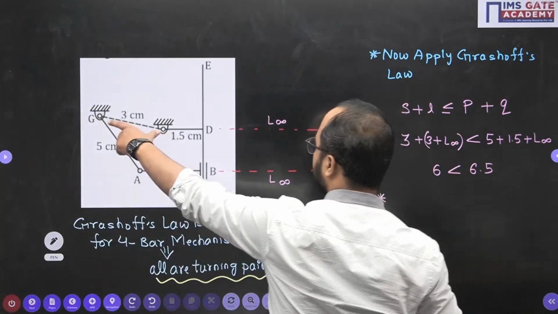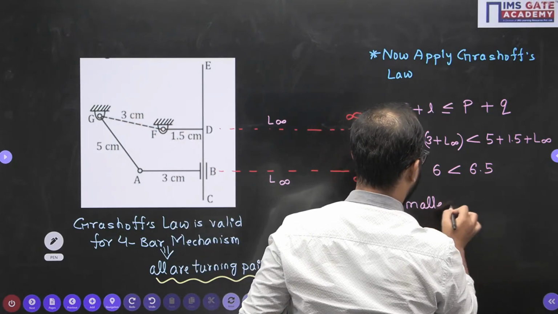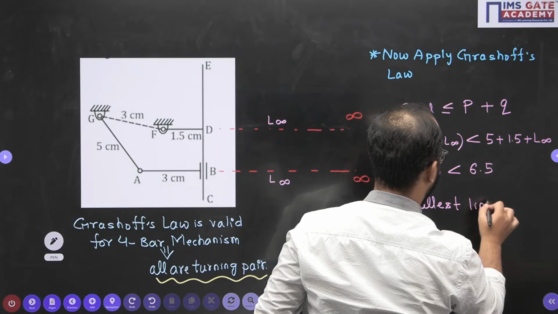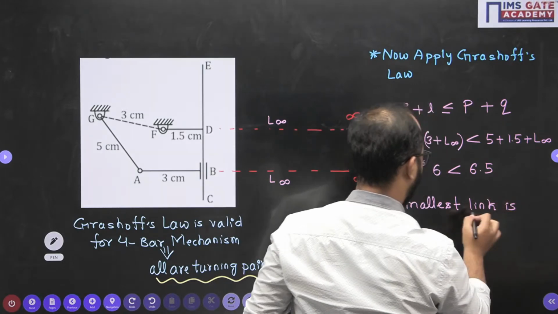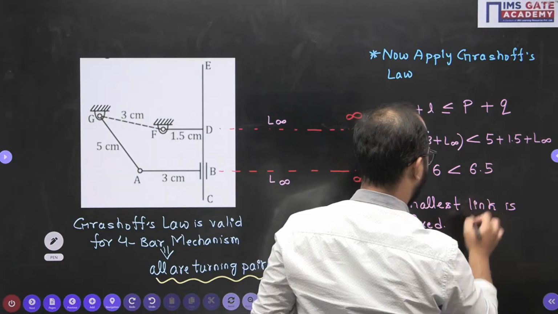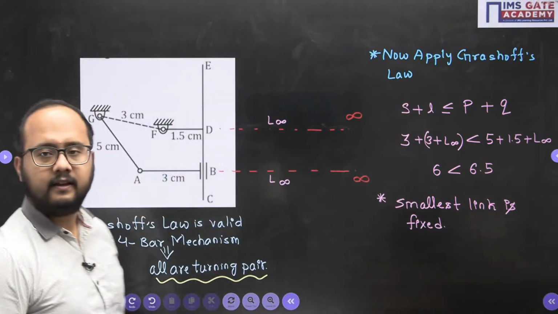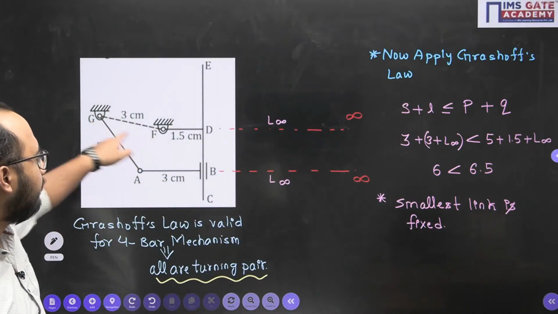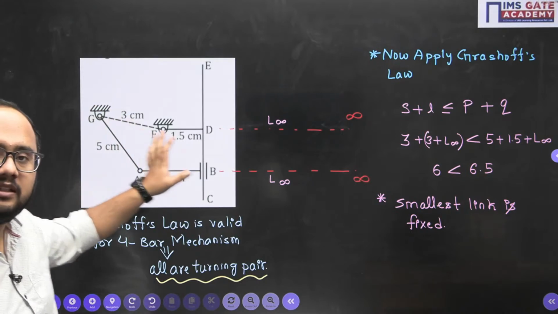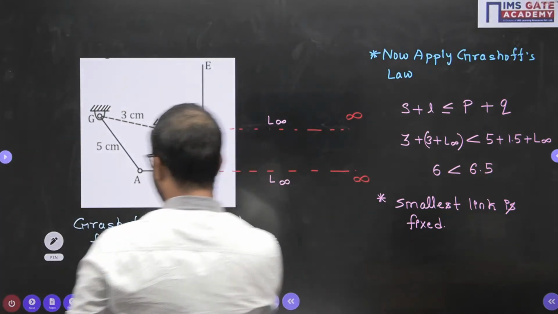The link having dimension 3, which is the smallest. Smallest link is fixed. So when the smallest is fixed, what is going to happen?